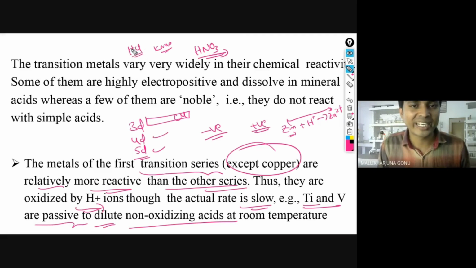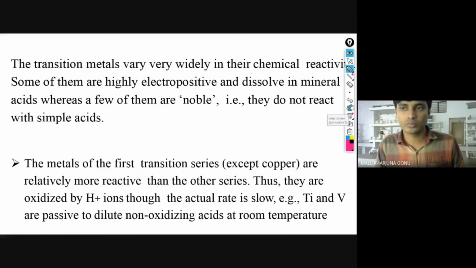Okay, so when these are reacting with HCl, what are they saying? They are passive to dilute non-oxidizing acids, but with oxidizing acids they will react also. So that's how these are, in some cases. Next,